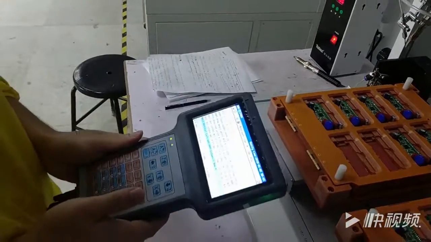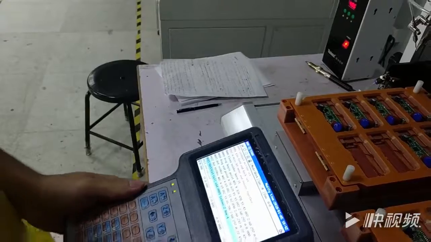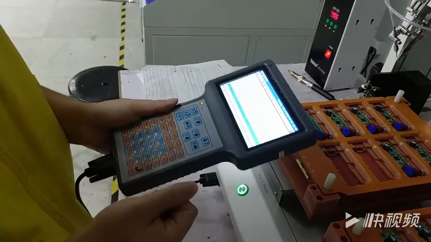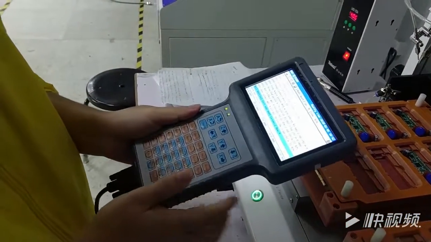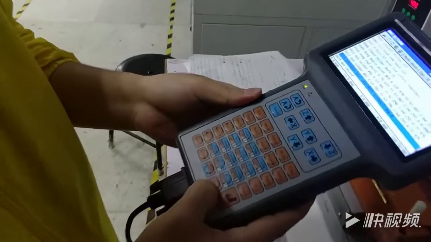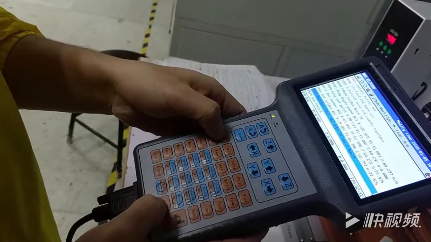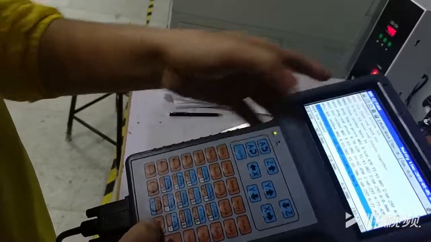I will introduce how to make a Y2 station soldering program. At first, you need to change Y1 to Y2 station. Press stop and ESC to change YE to YR station, like this.